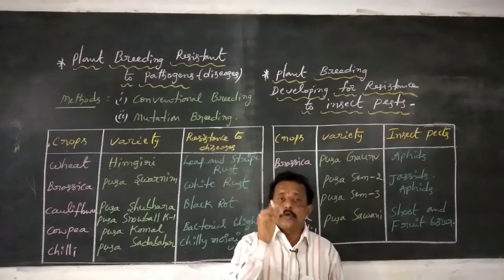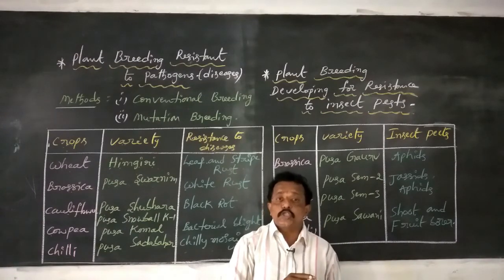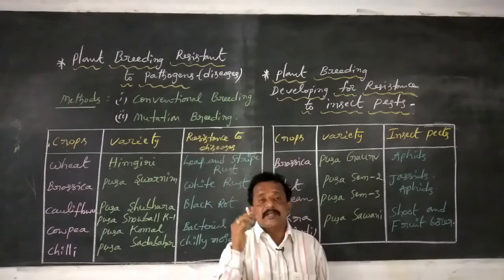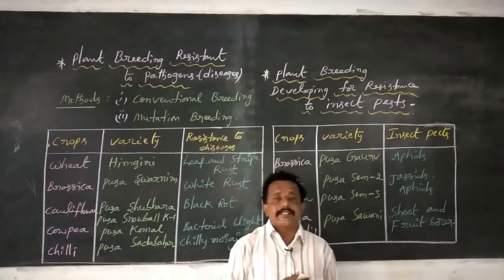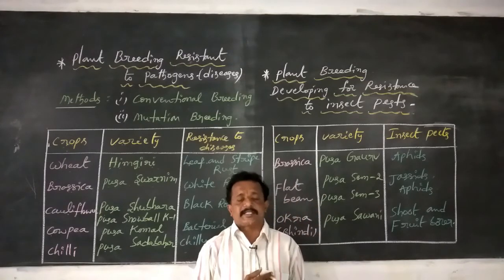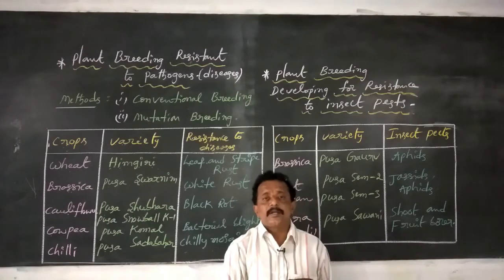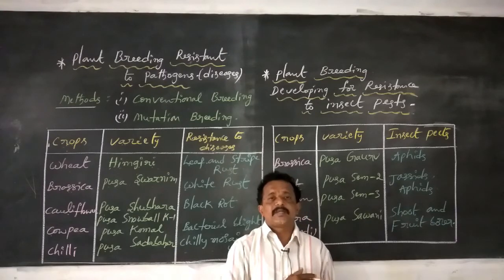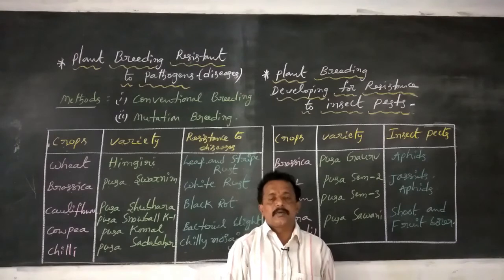The best example of mutation breeding is yellow mosaic disease. Some viruses infect plants and cause yellow mosaic disease. This is due to mutation, by which several genes are incorporated from one species into another.